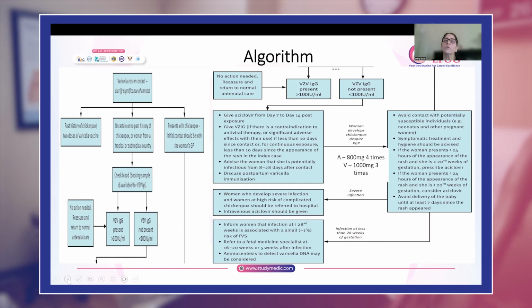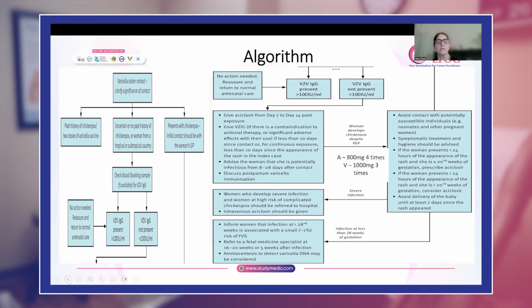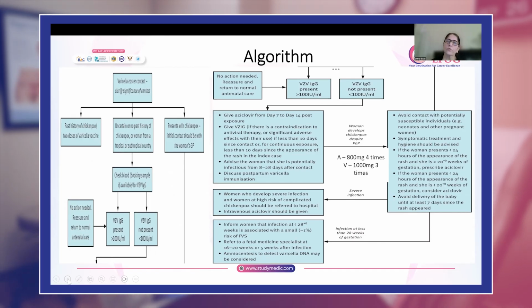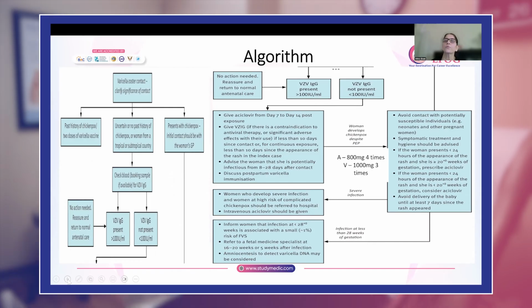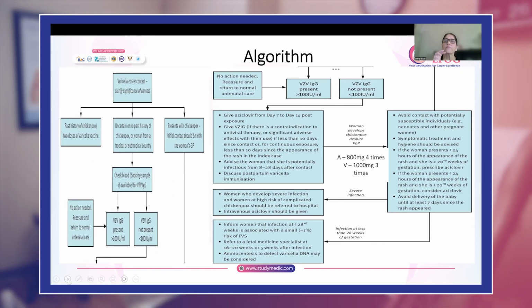So, any woman who develops chickenpox before 28 weeks of pregnancy, you will refer her to the fetal medicine specialist for a detailed scan 5 weeks after the time she had her infection. And there they will do a scan for her, and they might also consider doing an amniocentesis to see if the viral DNA is found in the amniotic fluid.